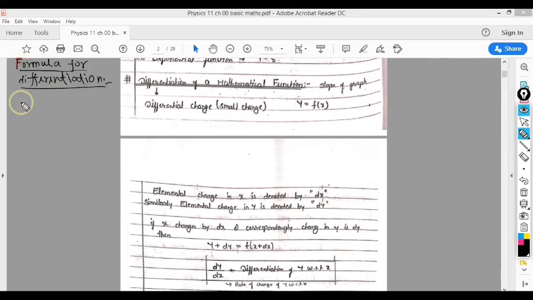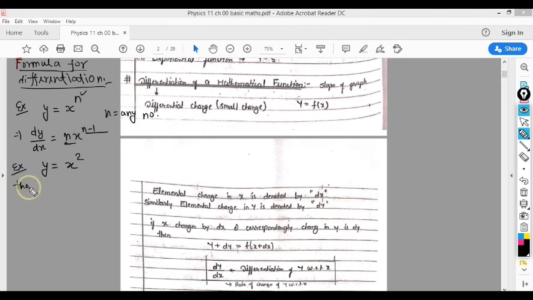For example, if I consider y equal to x raised to the power n, where n may be any number, then its differentiation will be dy over dx equal to n x raised to the power n minus 1. The power that is written over here, you write it before x, then you subtract 1 from the power. This is the formula.